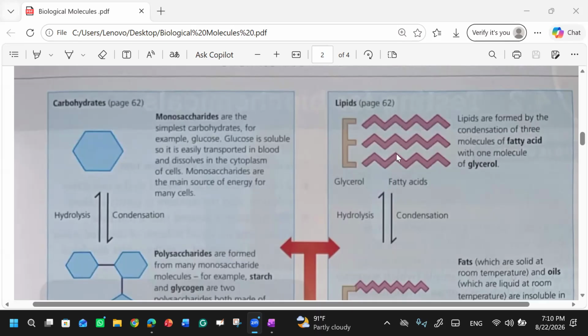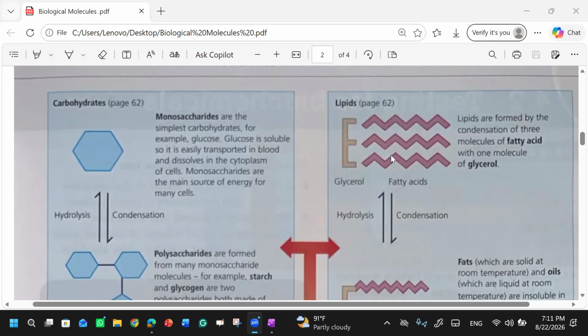We have two types of lipids, right? What are those two? Fats and oils. And what is the difference between them? Fats are solids at room temperature, but oils are liquid at room temperature. And what about their composition? If we talk about the composition of fats and oils, how are they different?